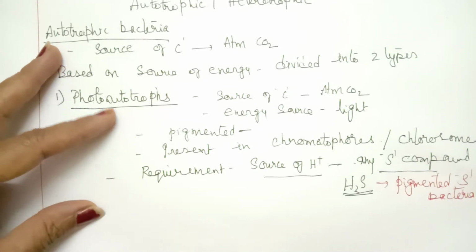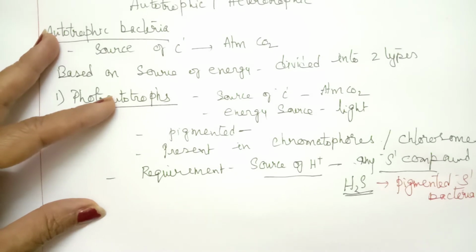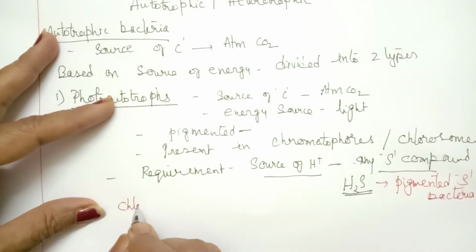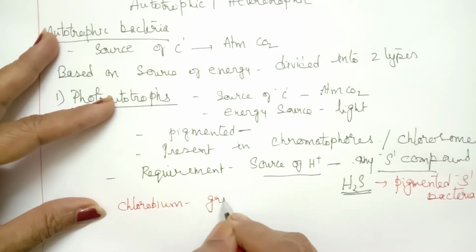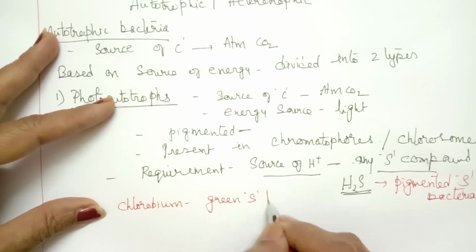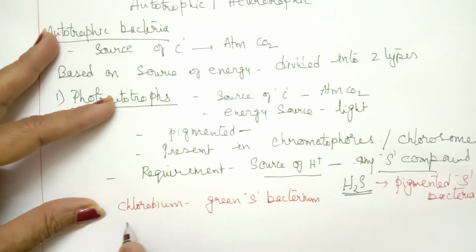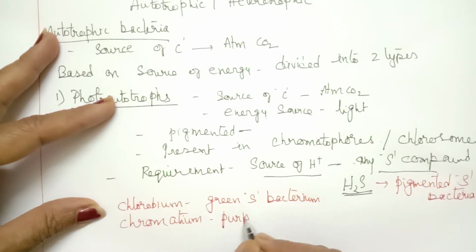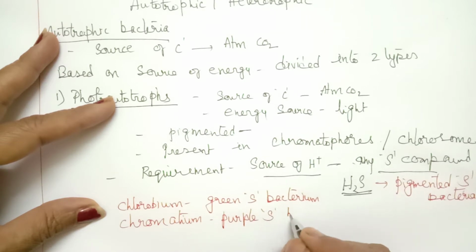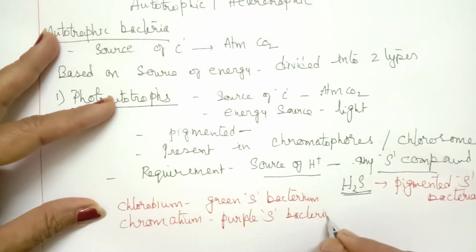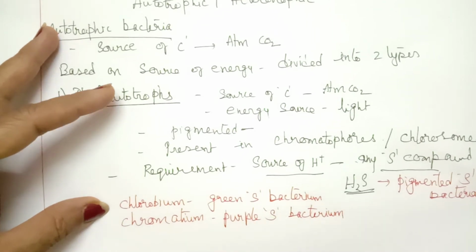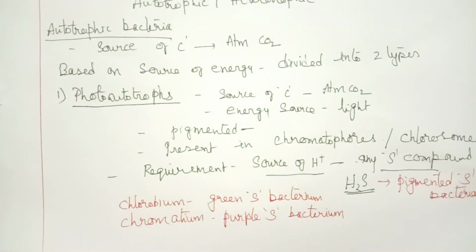There are two examples we can take here. Chlorobium, which is called green sulfur bacteria, depending on the pigment. And the other example is chromatium. Chromatium is called purple sulfur bacterium. Chlorobium is green sulfur and chromatium is purple sulfur bacterium. That is about photoautotrophs.